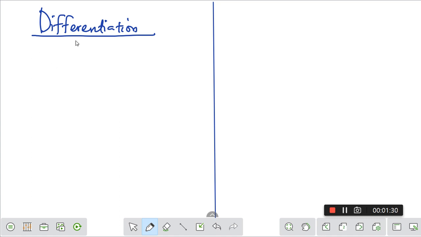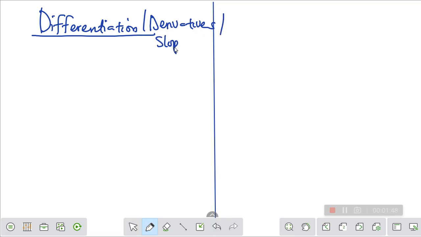So our topic today is differentiation. So we are going to be learning differentiation. Some questions, when they're asking you, will not even tell you to differentiate, they will just say derivatives. They can even use another term, they can use slope. They can even use another term, they can use gradients. Though gradients of the line at times is still an application of differentiation. So don't be confused if you think I'm making a mistake by calling it slope or gradients. The slope and differentiation are similar in this aspect.